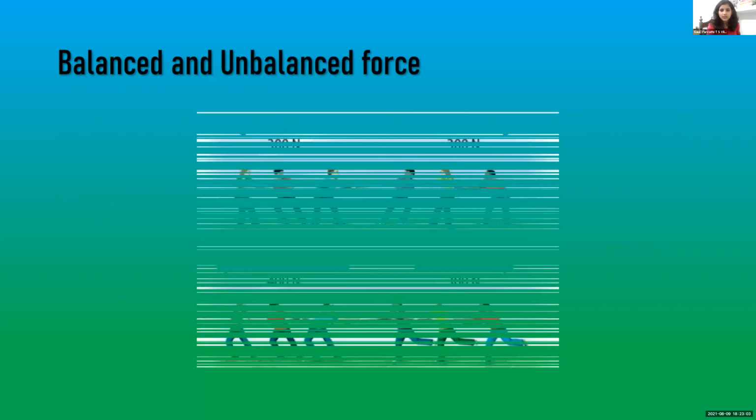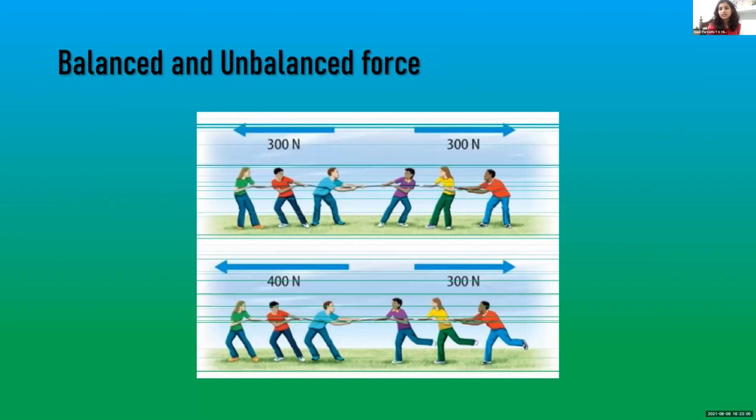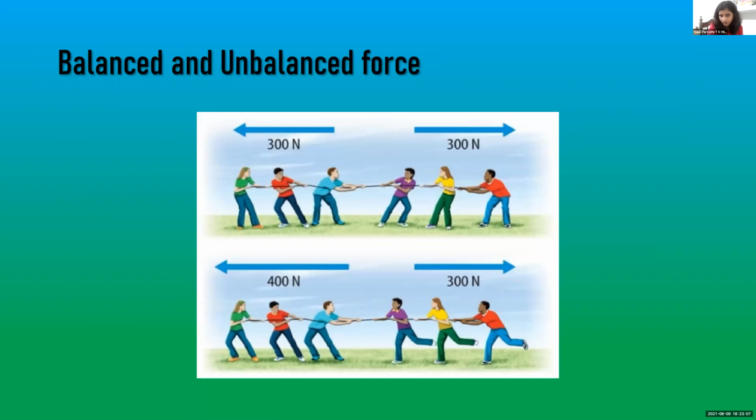Balanced and unbalanced force. This is the comparison between the two images that I've already shown you in balanced force and unbalanced force. The first picture illustrates the balanced force in which both of the teams exert the same amount of force. Therefore, the net force is 0. On the second illustration, it is shown that it is an unbalanced force, as one team exerts much more force than the opposite team. That is 400 Newton and 300 Newton. And when we find the difference, it is 100 Newton.